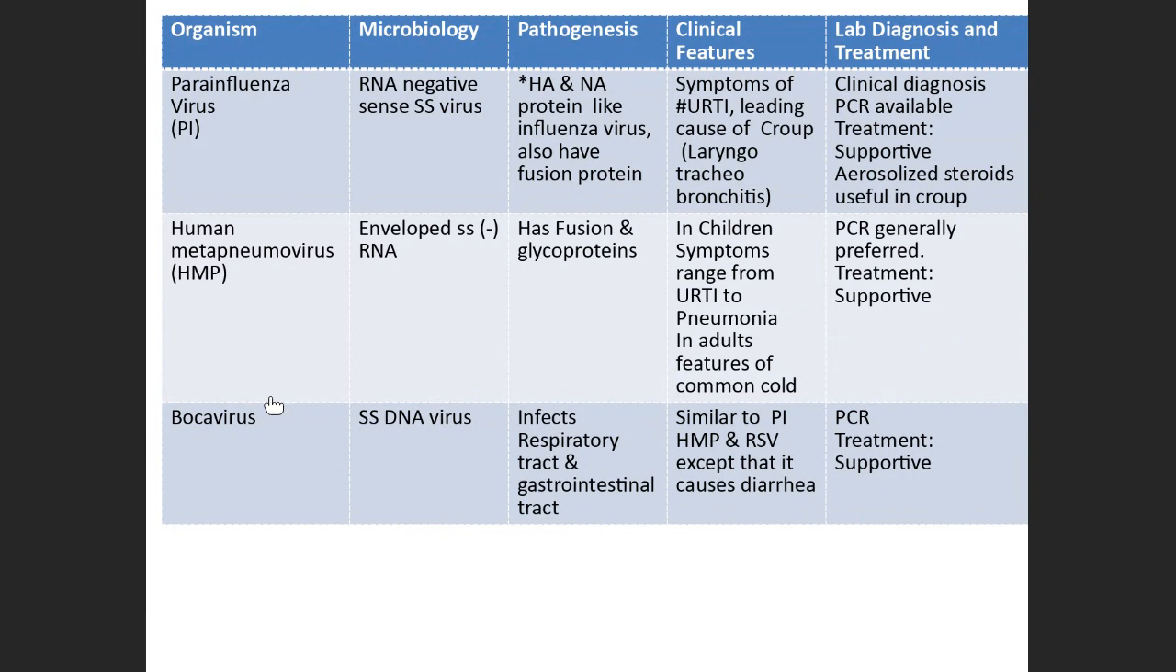Boca virus, a single-stranded DNA virus. It infects the respiratory tract and gastrointestinal tract. This is the distinguishing feature of Boca virus. This is the only virus which infects, apart from the respiratory tract, the gastrointestinal tract as well. Hence, clinical features will involve the respiratory tract as well as the GI tract. That is, it also causes diarrhea. We can detect it with PCR and the treatment is supportive.